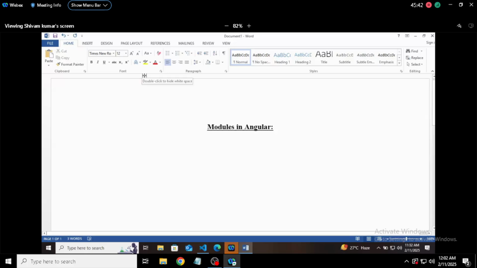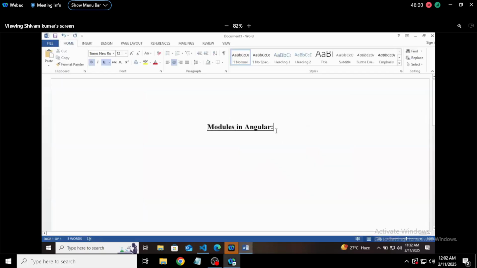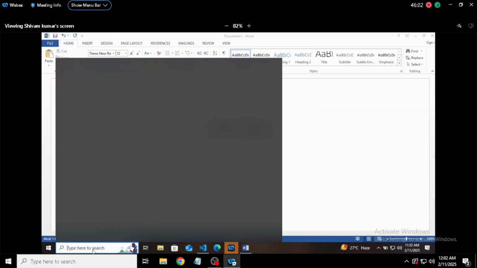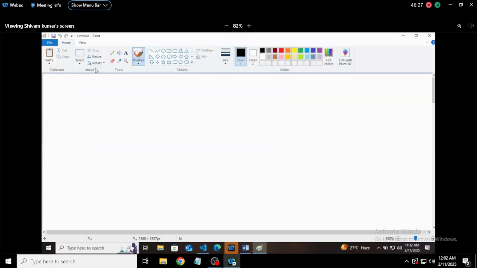Now, when you talk about these modules, we are actually seeing this module word for a longer time. Forms module, common module, core module, ng module. Like, what is this module actually? How are you going to define this module? Let's understand it in simple terms, then we will come to the coding terms.